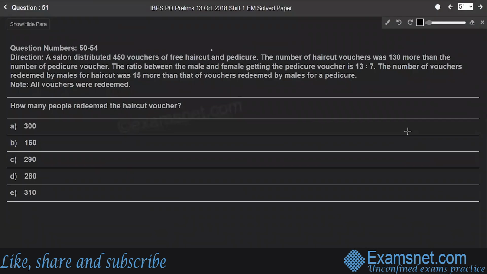Question 51. Based on the same information, how many people redeemed the haircut voucher? It is given that the number of haircut vouchers was 130 more than the number of pedicure vouchers. According to our assumption, X is the number of pedicure vouchers. Then X plus 130 will be the number of haircut vouchers. So X plus 130 is 450, and the value of X is 160.